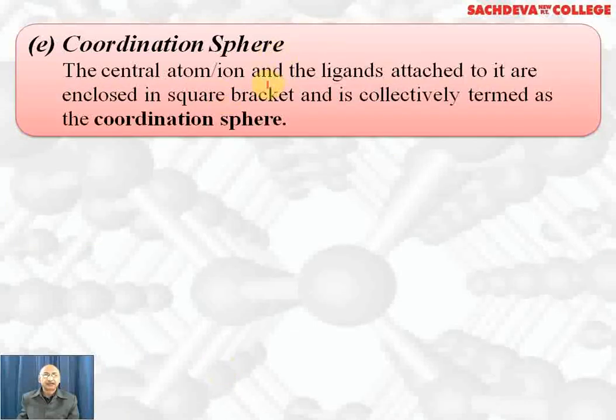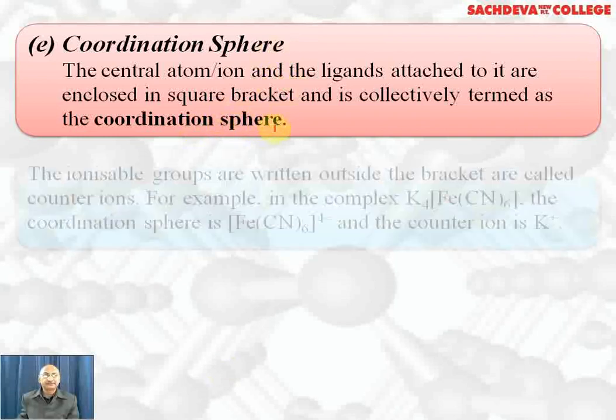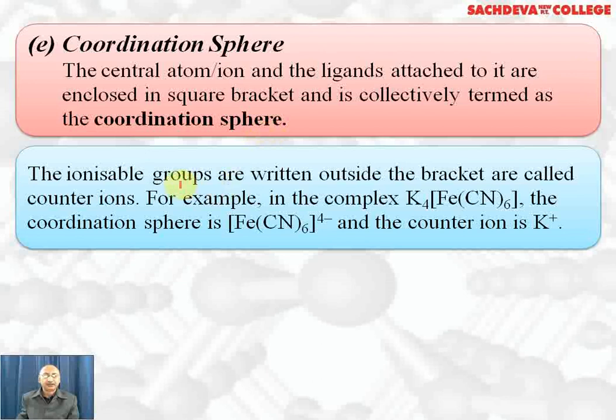Coordination sphere. The central atom or ion and the ligands attached to it are enclosed in square brackets and are collectively called the coordination sphere or coordination entity. The ionizable groups are written outside the bracket and they are called counterions. For example, in this complex K4[Fe(CN)6], the coordination sphere forms the ferrocyanide ion and the counterions are potassium ions. These potassium ions are ionizable, whereas the ions inside the square bracket are non-ionizable.